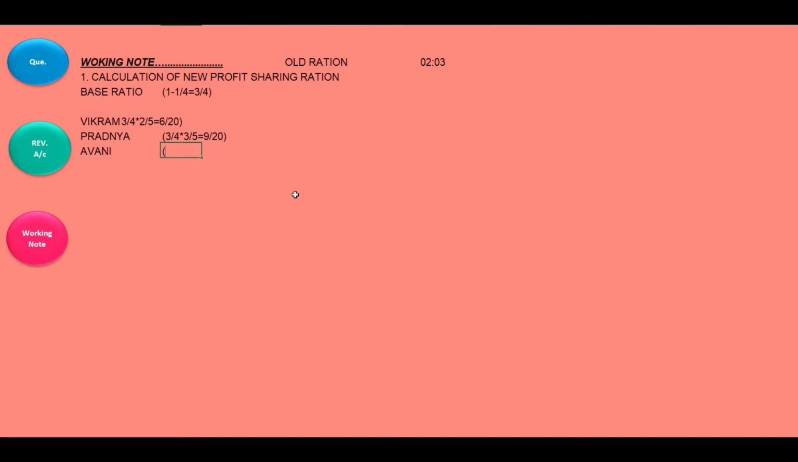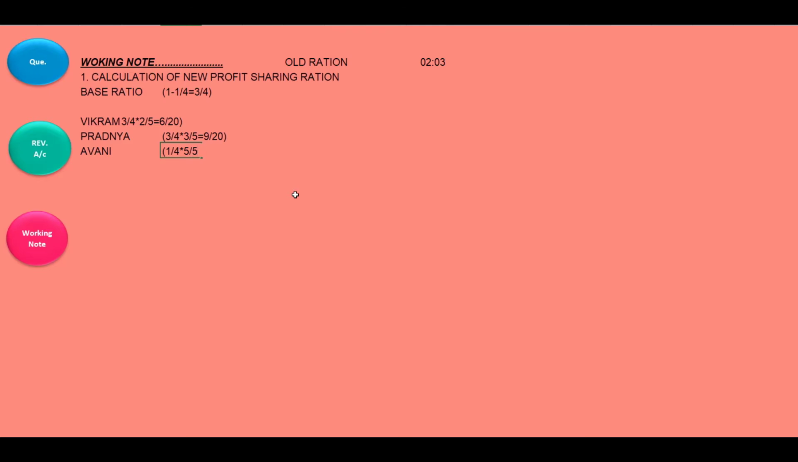A little bit different way to calculate Avani's share. You take the previous share. Now, students, here the denominator is 4. We have to make the denominator 20. What needs to be done? We have to multiply by 5 in the numerator as well as in the denominator. That means into 5 upon 5.